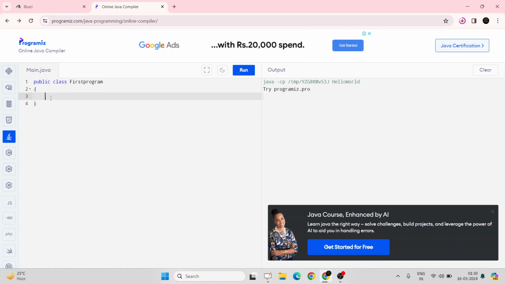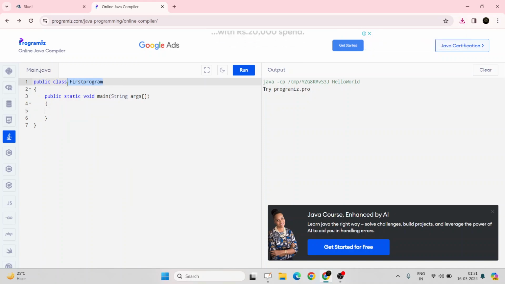Next, what will I write? I will write public static void main. We won't understand any of them now, and you don't need to understand. We will slowly cover all of them. Public static void main string args. Alright, again a curly brace, opening and closing brace. So at first we have to write the class keyword and the class name. Keyword means which is recognized by Java. Here public static void, those are also keywords. You can check those which are keywords are getting highlighted in blue, and the other words are not getting highlighted. Those are written in black.